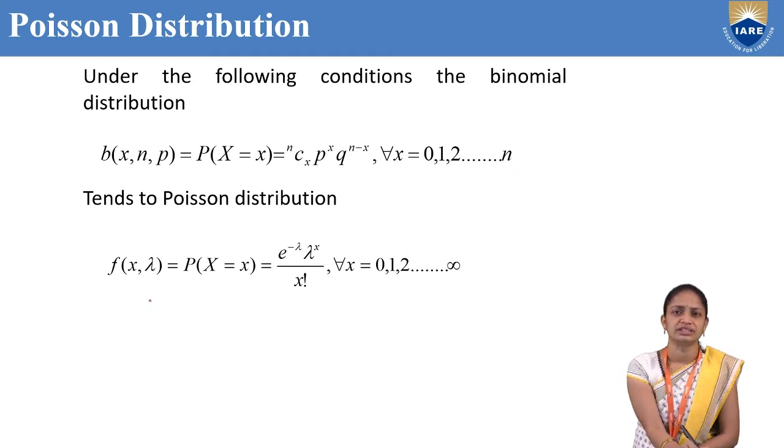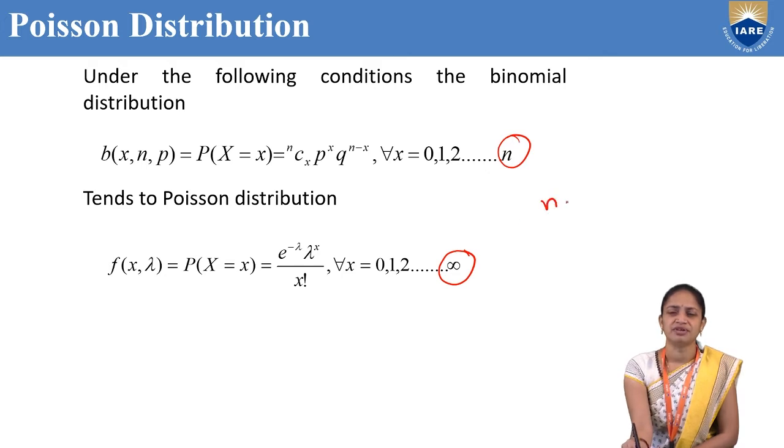That is f of x comma lambda equal to P of X equal to x, that is equal to e power minus lambda, lambda power x by x factorial for all x equal to 0 to infinity, because here we have n and here we have infinity. So by the first condition, n is very large. From the following conditions, the binomial distribution tends to Poisson distribution.